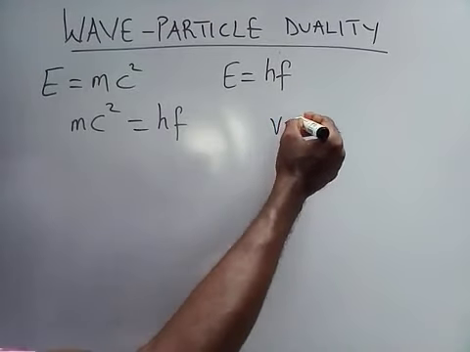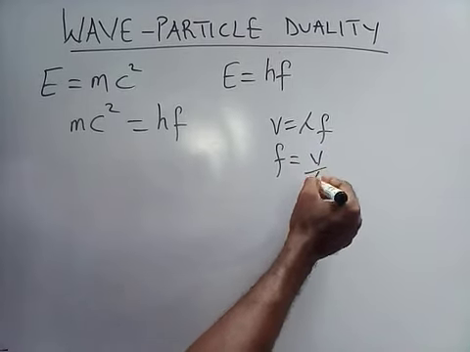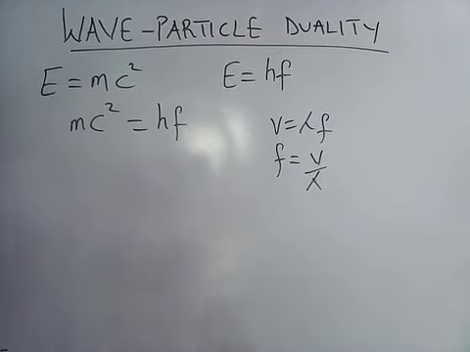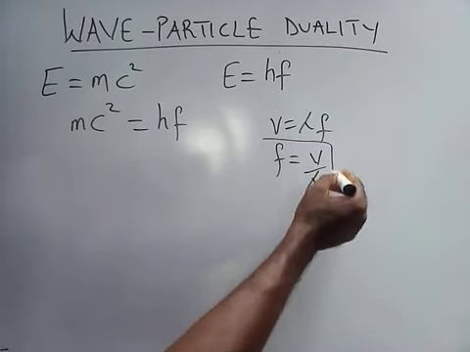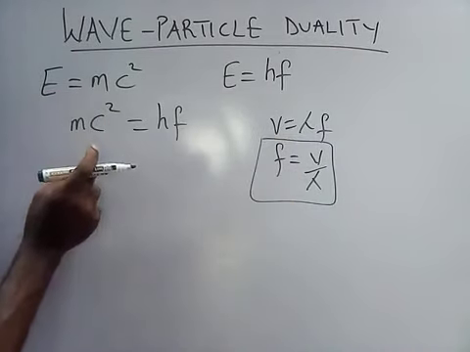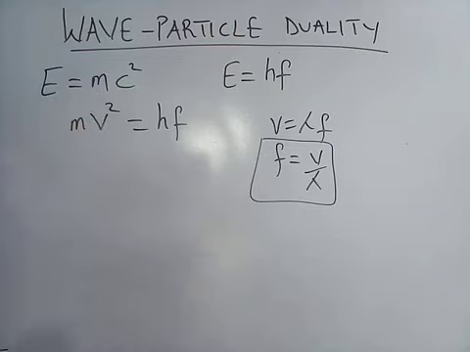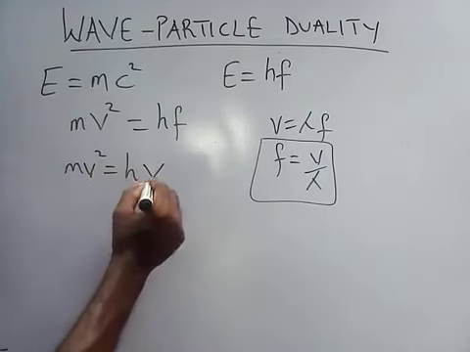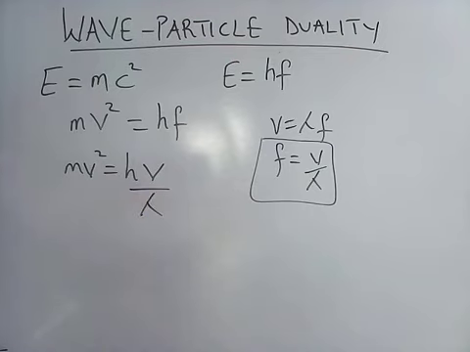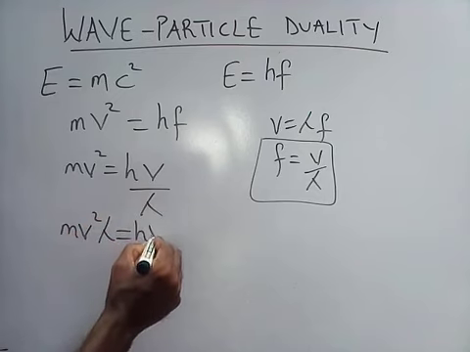Recall that velocity equals lambda times frequency, so frequency equals velocity over wavelength. Here we're not talking about light, we're talking about matter, right? So let's change this velocity to v. So we have mv squared equals Planck constant times v over lambda. When you cross multiply, you have mass times v squared times lambda equals Planck constant times v.